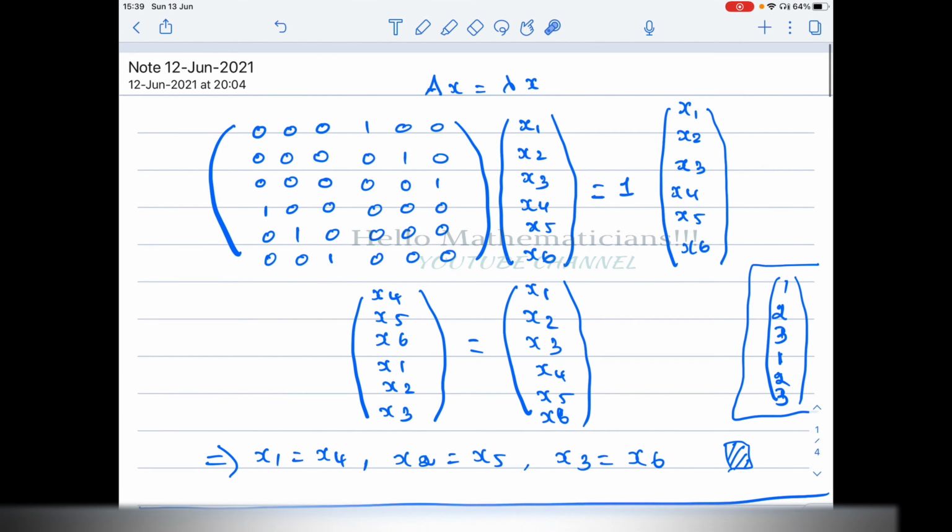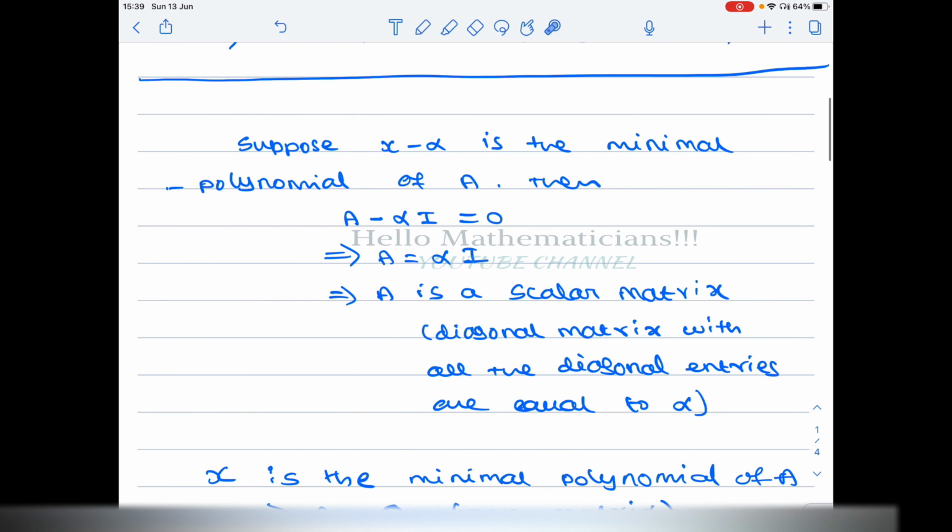Suppose x minus alpha is the minimal polynomial of A. Then A satisfies this polynomial. In place of x, you have to substitute A, and in place of the constant, you have to put that constant times the identity. So we get A equal to alpha times identity.